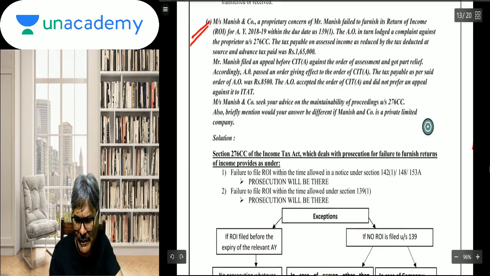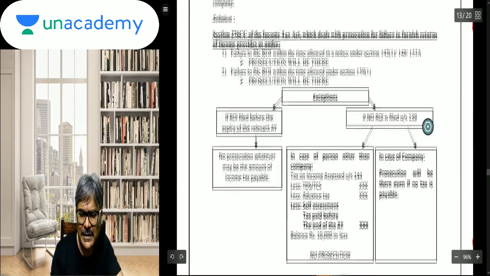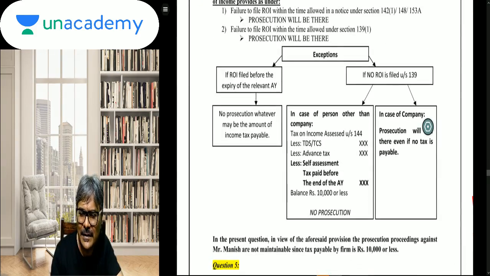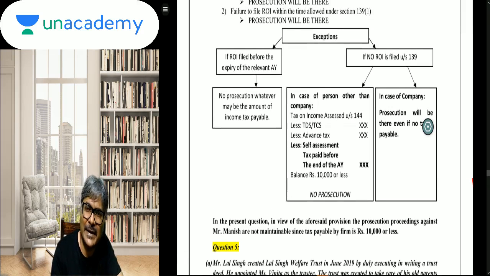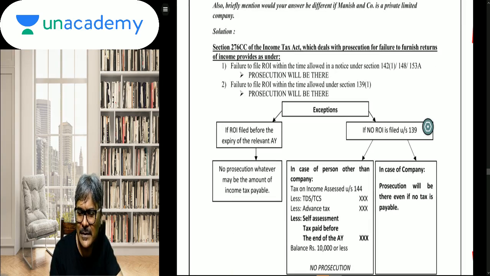In fact, I have given the same presentation, which is a solution, with the same case study. There is this case study and there is this solution. Can you see that? So this is precisely how we have done. This is based on the amendment of FA 19, on which they have targeted this part. We have done this in class. That is the beauty of this. I have made a specific reference to the prosecution part.